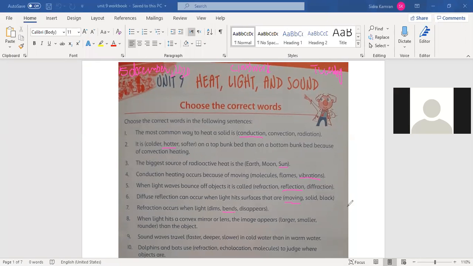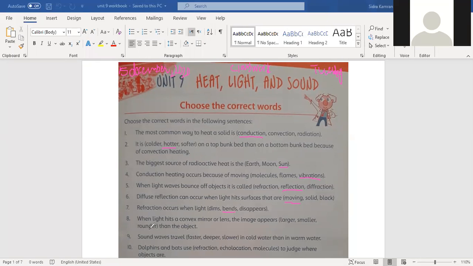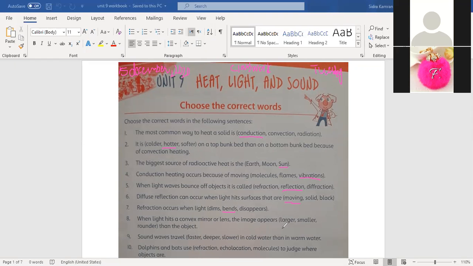Good, Usman. Next is when light hits a convex mirror or lens, the image appears larger, smaller, rounder than the object. Which one is the correct answer? Sameer, answer this. What do you think?